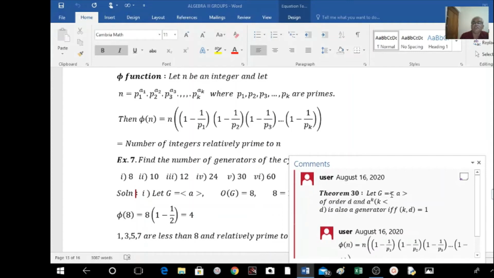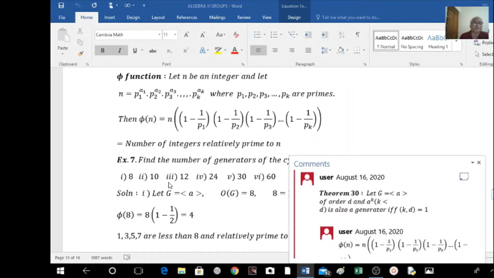Let G be a cyclic group generated by a, of order d, and a raised to k, where k is less than d, is also a generator if and only if gcd of k and d is equal to 1. That means here, if k is relatively prime to d, then a raised to k is a generator.